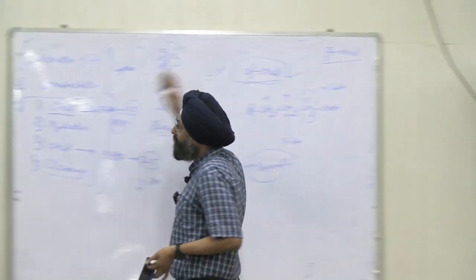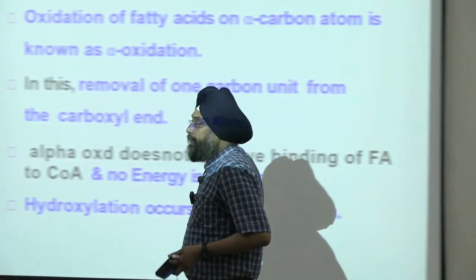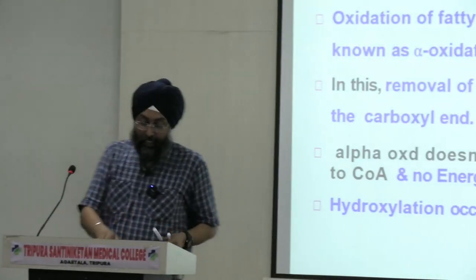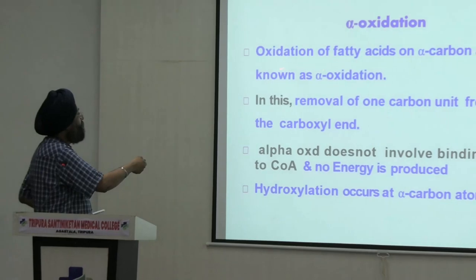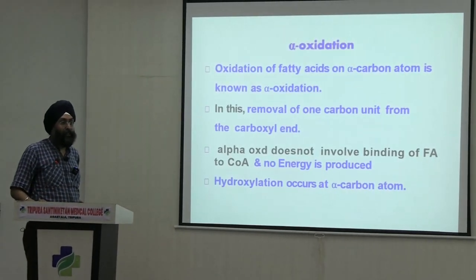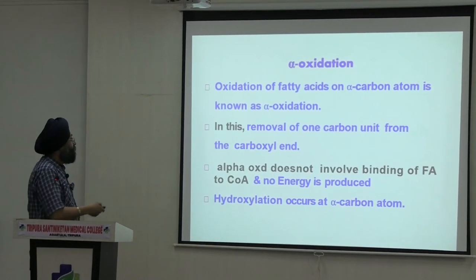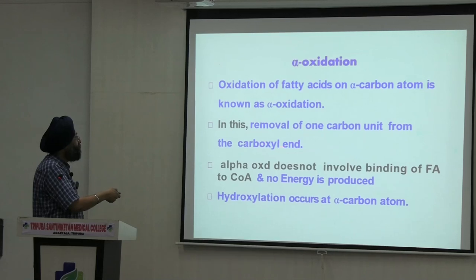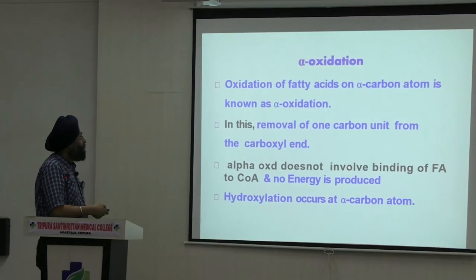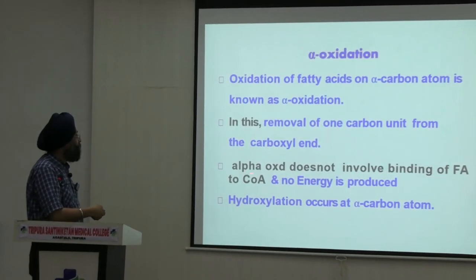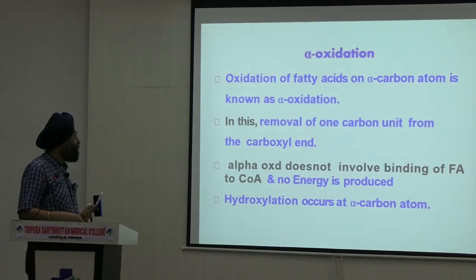You can see it, Mr. Dhruv. See what is written: oxidation at the alpha carbon atom is known as alpha oxidation. As simple as that. Removal of 1 carbon unit from the carboxyl end. Alpha oxidation doesn't involve binding of fatty acid to coenzyme and no energy is produced.